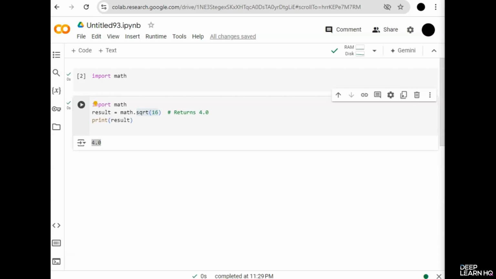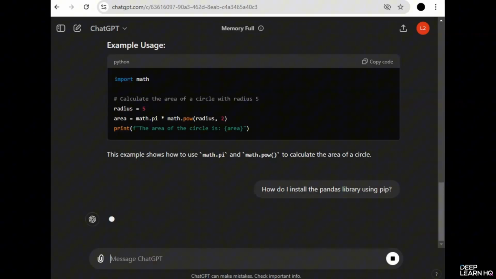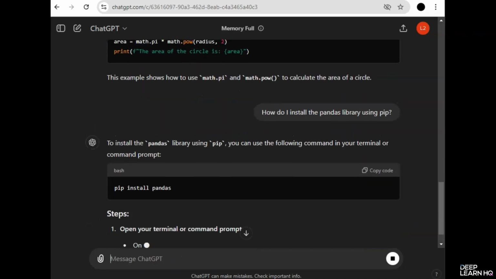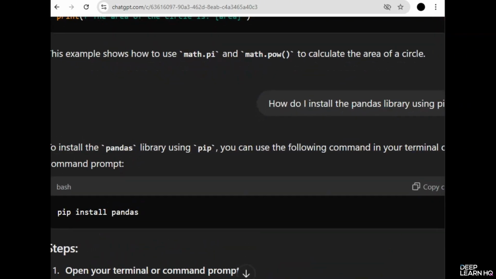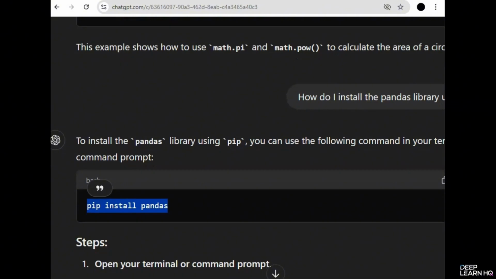For this, I'll write, how do I install the pandas library using pip? So it says, to install the pandas library using pip, you can use the following command in your terminal. And the command is pip install pandas.